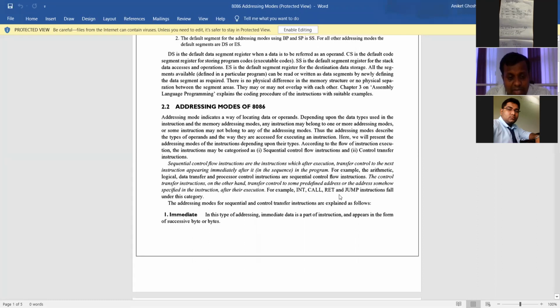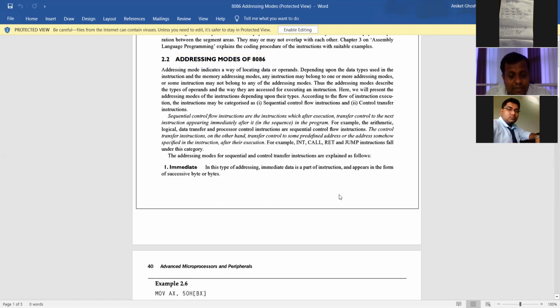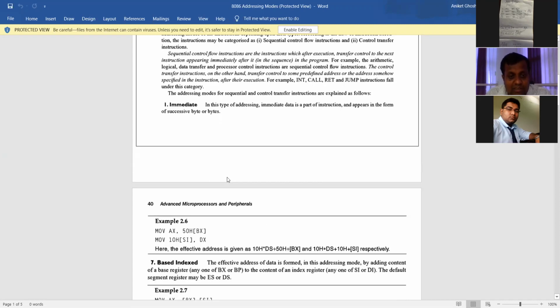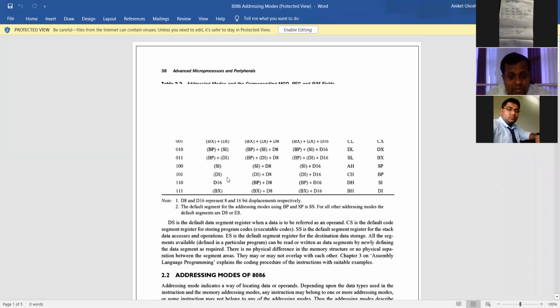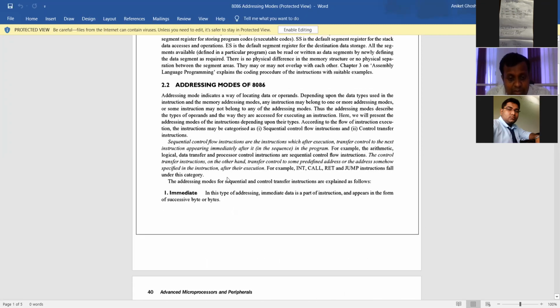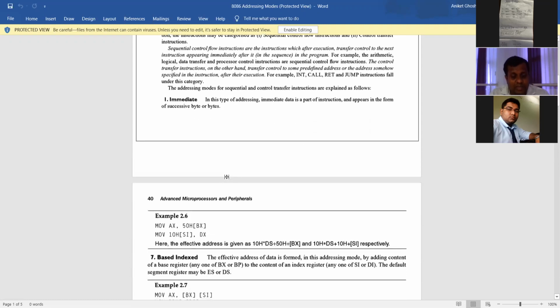Immediate addressing mode, just see the example. What is the example? Move AX, no. This is not the next page. If you go down, if the page number is maybe 1 and this is number 7, it means there is another page.